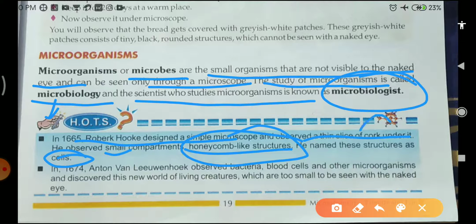And what is cork, students? The cork is just the outer covering of the tree, which is called the bark. It is a non-living part of the tree.